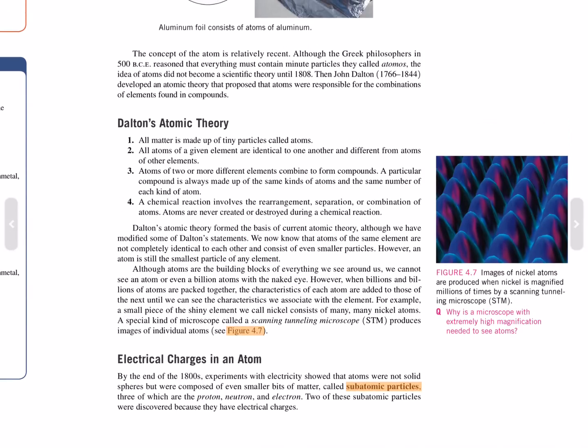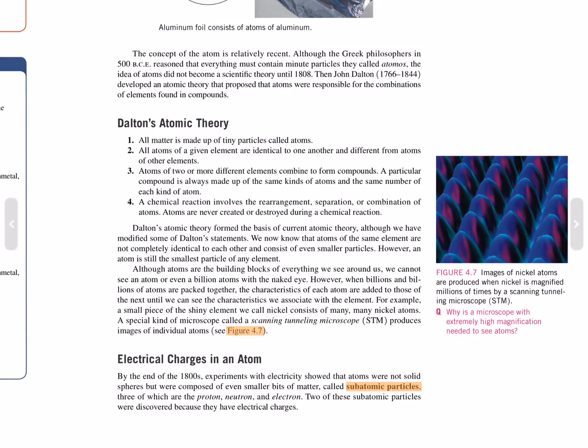Dalton's atomic theory. Number 1. All matter is made of tiny particles called atoms. Number 2. All atoms of a given element are identical to one another and different from atoms of other elements. Number 3. Atoms of two or more elements combine to form compounds. A particular compound is always made up of the same kinds of atoms and the same number of each kind of atom. Number 4. A chemical reaction involves the rearrangement, separation, or combination of atoms. Atoms are never created or destroyed during a chemical reaction.